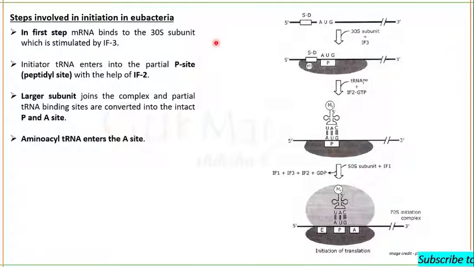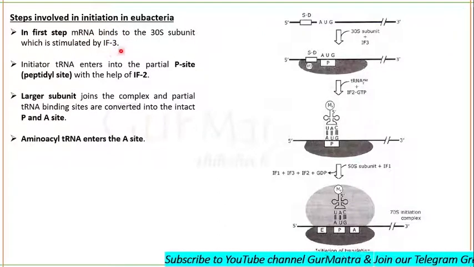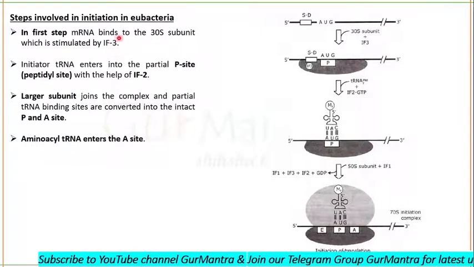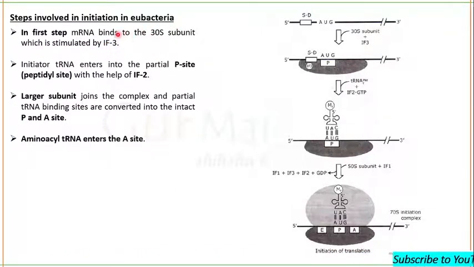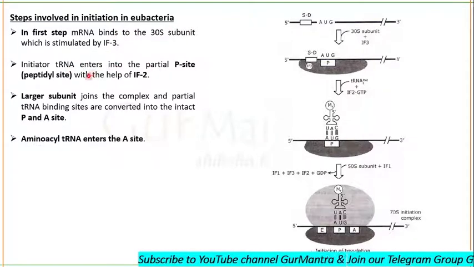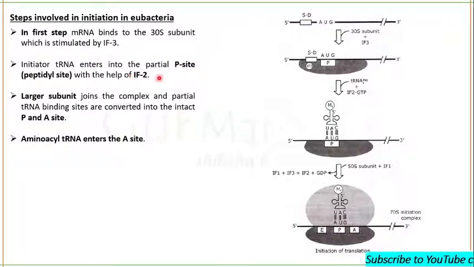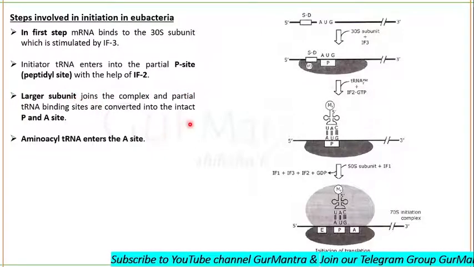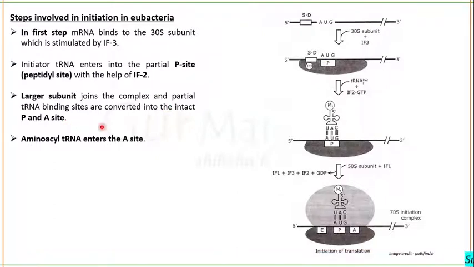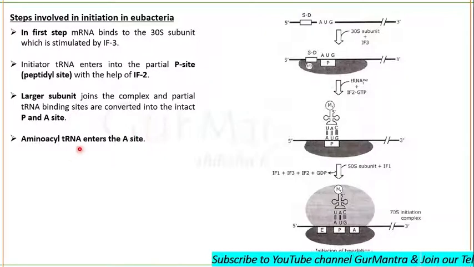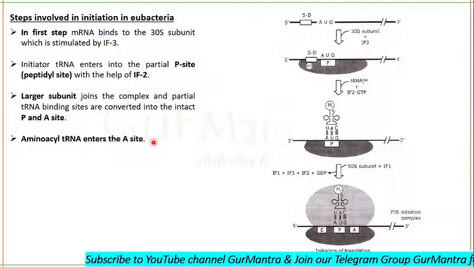Fine. So these are the steps involved. In the first step, mRNA will bind to the 30S subunit, stimulated by initiation factor 3. Initiation factor 3 will select which tRNA is good, and the initiator tRNA will enter the partial P site. It will be placed onto the partial P site by initiation factor 2. We know that. The larger subunit will then join the complex, and the partial tRNA binding site will be converted into the intact P and A site. And now aminoacyl tRNA enters the A site. It means now it is allowed for aminoacyl tRNA to enter the A site.